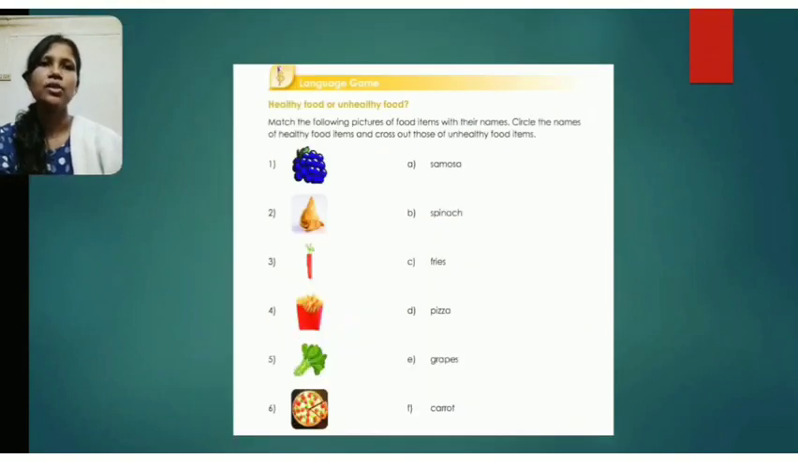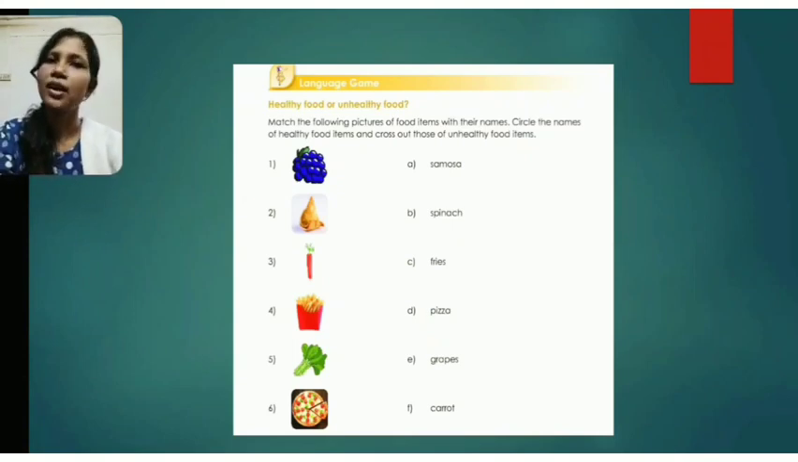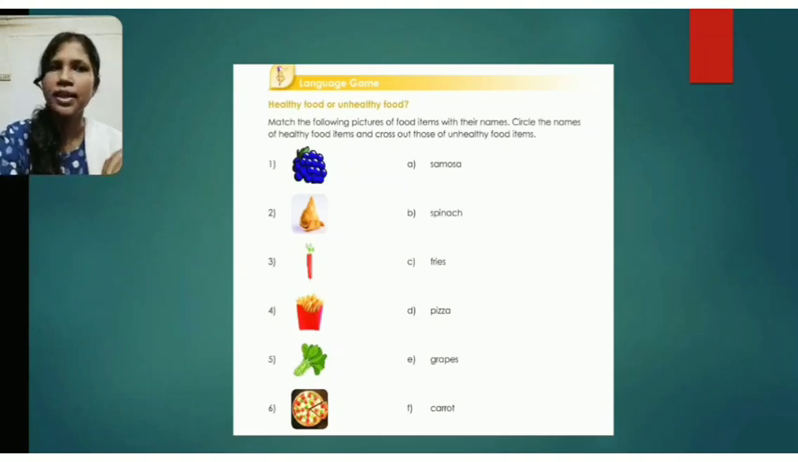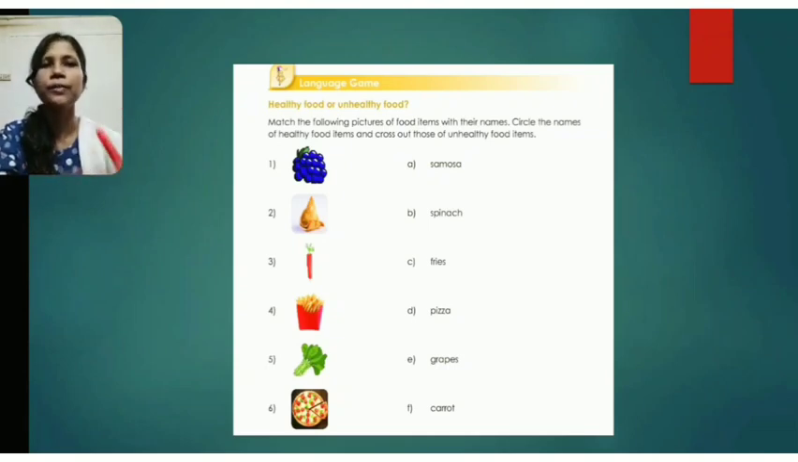In this question you can see language game, healthy food and unhealthy food. So what we have to do, let us read the question. Match the following pictures of food items with their names. Here you can see a number of food items given. We have to match them with their names on the opposite side. Now circle the names of the healthy food items and cross out those of the unhealthy food items. So let us first match the food items with their names.